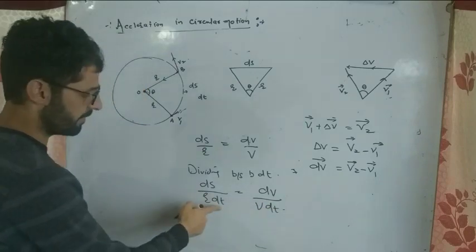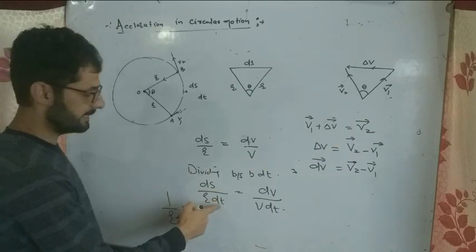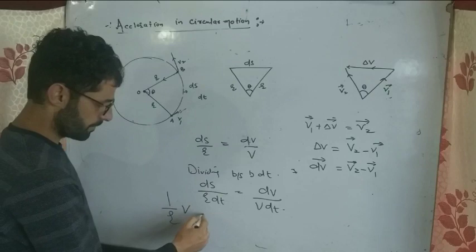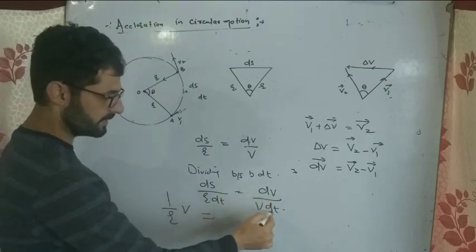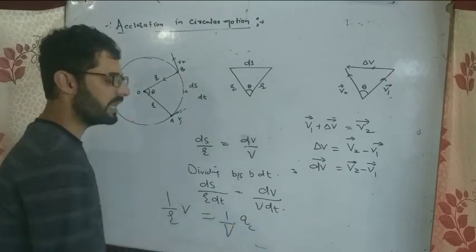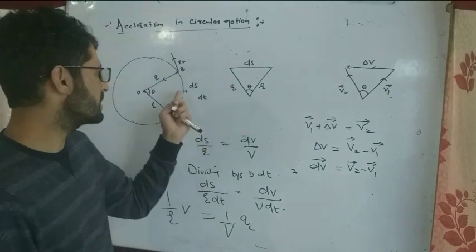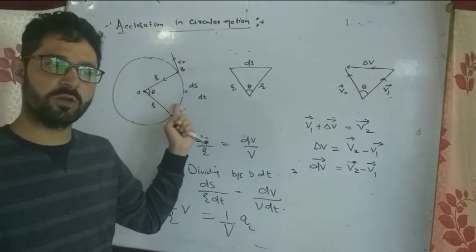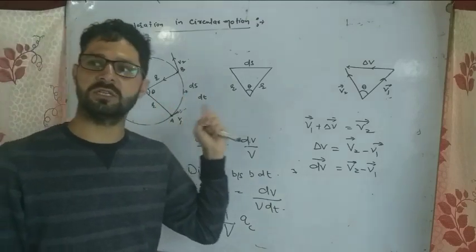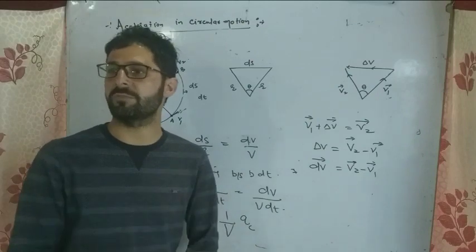You know ds divided by dt is v, and dv by dt is the acceleration ac, so 1 by r into v is equal to ac by v. You know, there is no change in magnitude of the velocity. It is uniform circular motion, there is only the change in direction. That change in direction of velocity causes the acceleration, that's called centripetal acceleration.